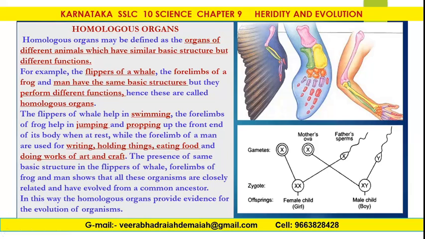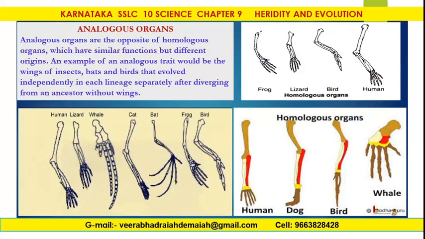The presence of the same basic structure in flippers of whale, forelimbs of frog, and man shows that all these organs are closely related and have evolved from a common ancestor. In this way, homologous organs provide evidence for the evolution of organisms.